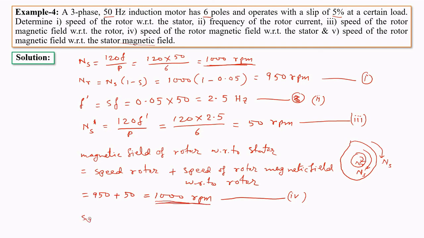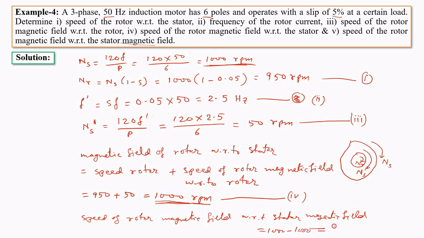Therefore, the speed of the rotor magnetic field with respect to the stator magnetic field will be equal to 1000 minus 1000, and that will be equal to 0 rpm.